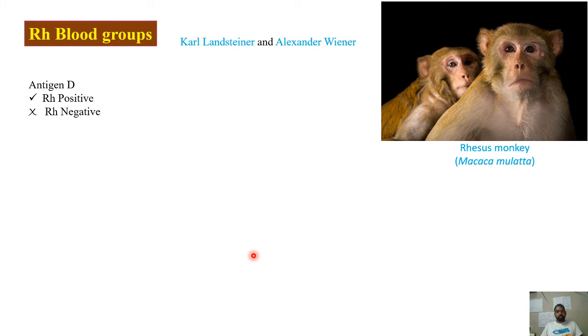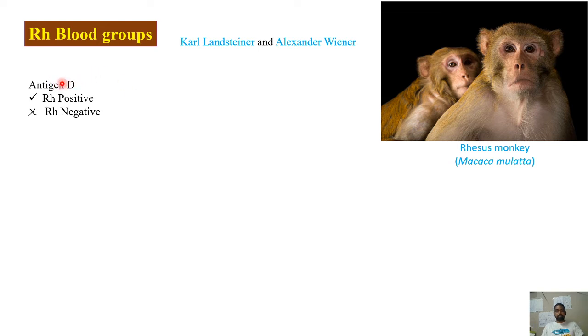Later, Karl Landsteiner and Alexander Wiener observed one more important antigen on the RBC surface. Apart from A antigen and B antigen, they found one more antigen when they were studying the blood from the rhesus monkey, that is Macaca mulatta. This is what the rhesus monkey is. So on the RBC surface of these monkeys, they found one specific antigen, that is antigen D. Like antigen A and antigen B, this is one more antigen present on the RBC surface.